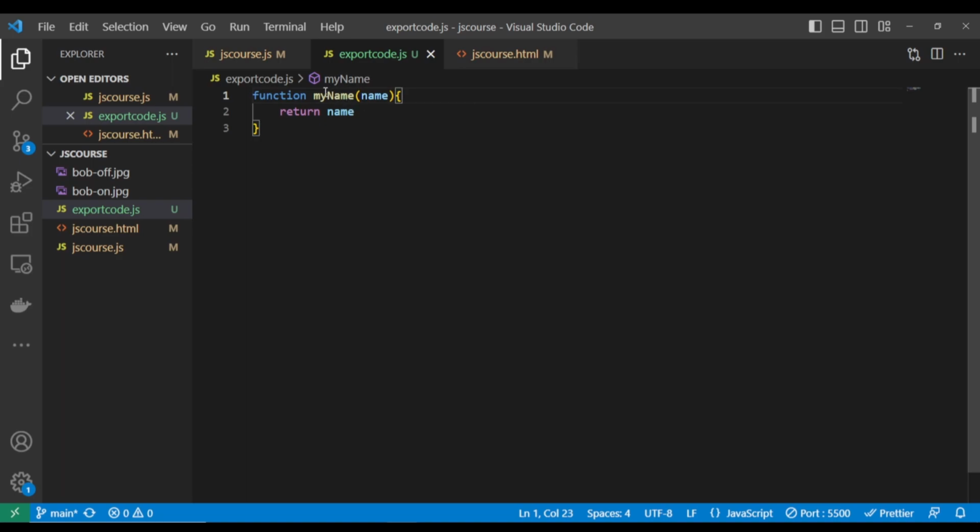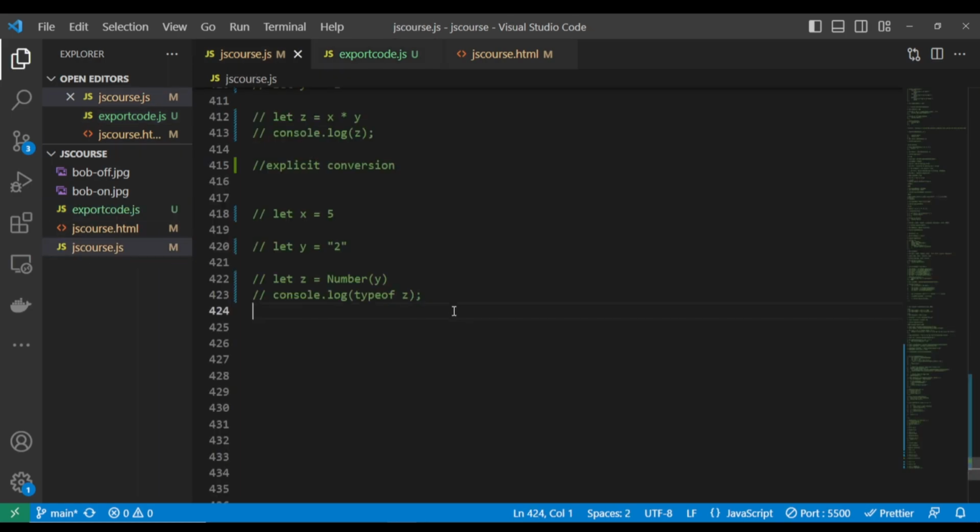You will know that you cannot use this function that is in export code.js in this JS file, jscourse.js. You cannot use that function there. Assuming you want to use it here, you cannot use it.